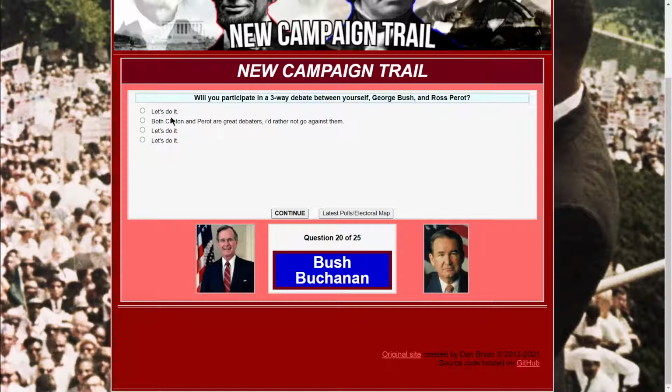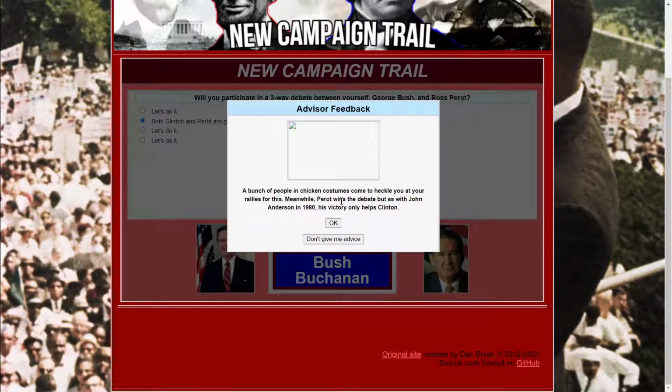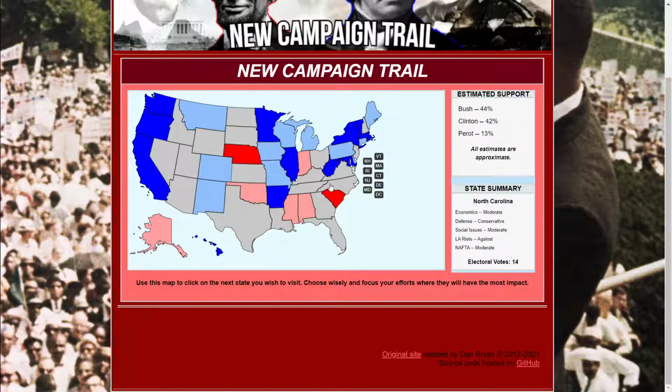Okay. So here's the thing. He lost the debates in terms of the public consensus, so why would Bush do that? I'm going to avoid that. A bunch of people in chicken costumes come to heckle you at your rallies. Meanwhile, Perot wins the debate. But as with John Anderson in 1980, the victory only helps Clinton. Interesting. Okay, I didn't actually lose any support from what I see, so I probably chose right in avoiding the debate.